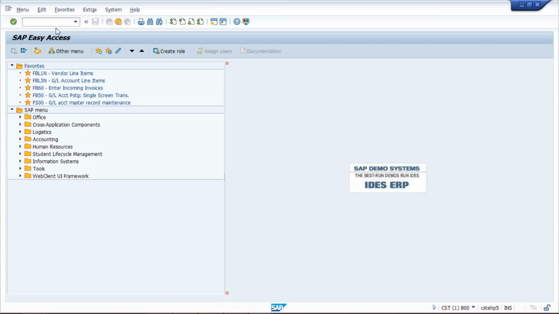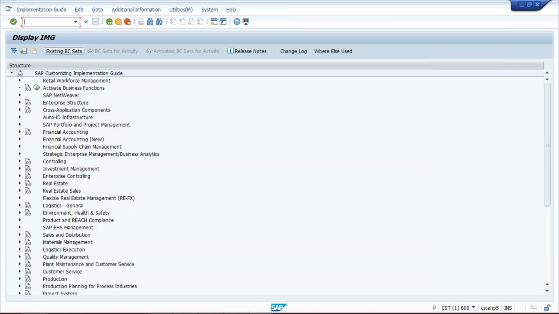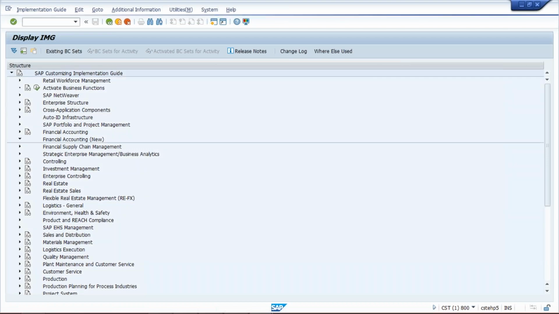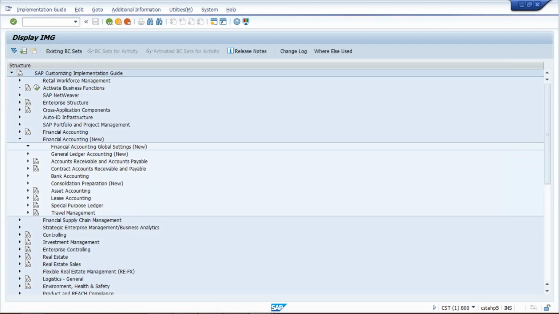So for the withholding tax configuration, here I'm going to use the path SPRO. Press enter, click on reference IMG, and then Financial Accounting New, Financial Accounting Global Settings New.